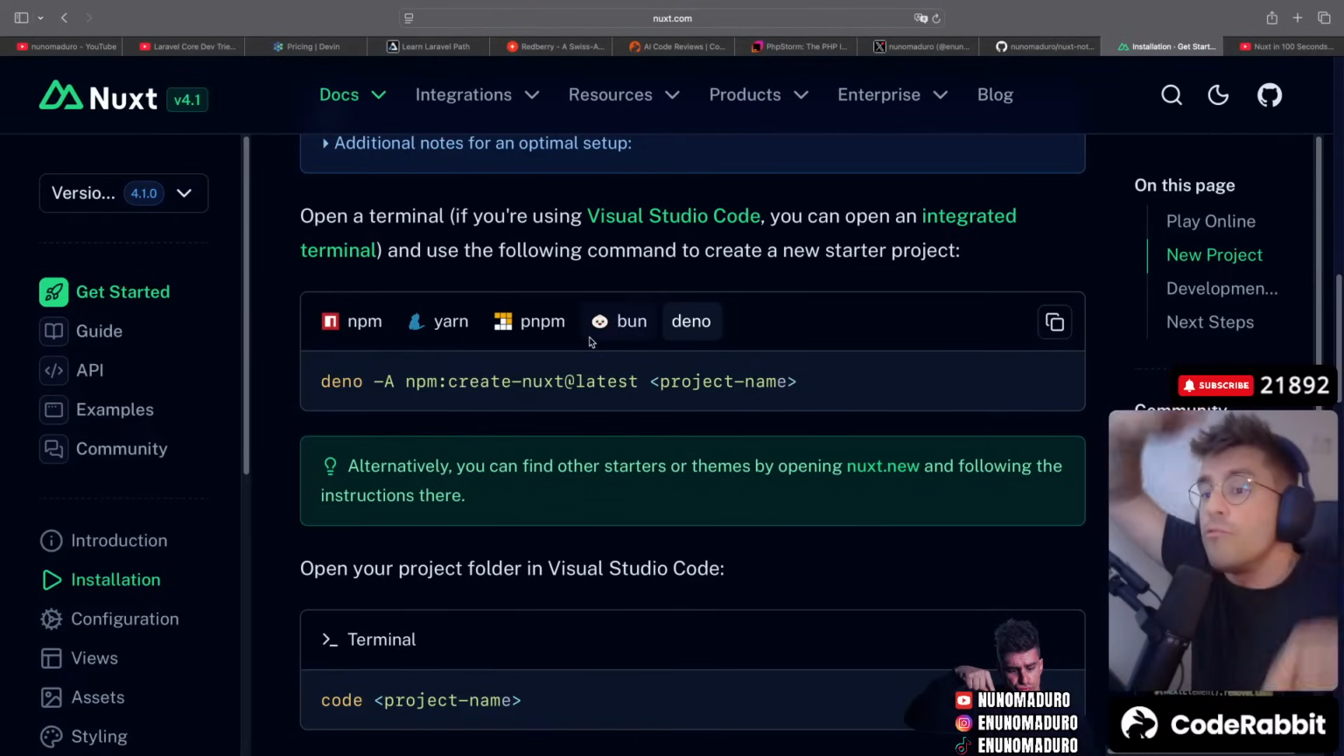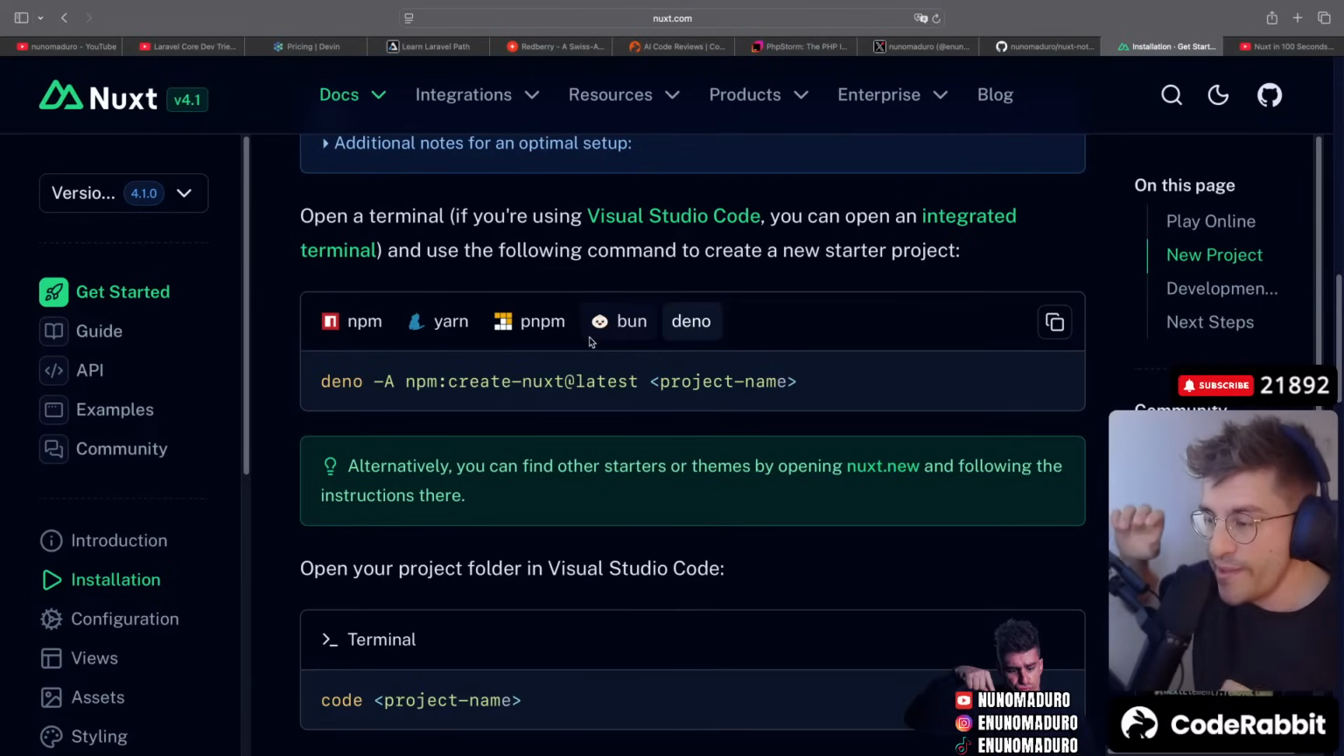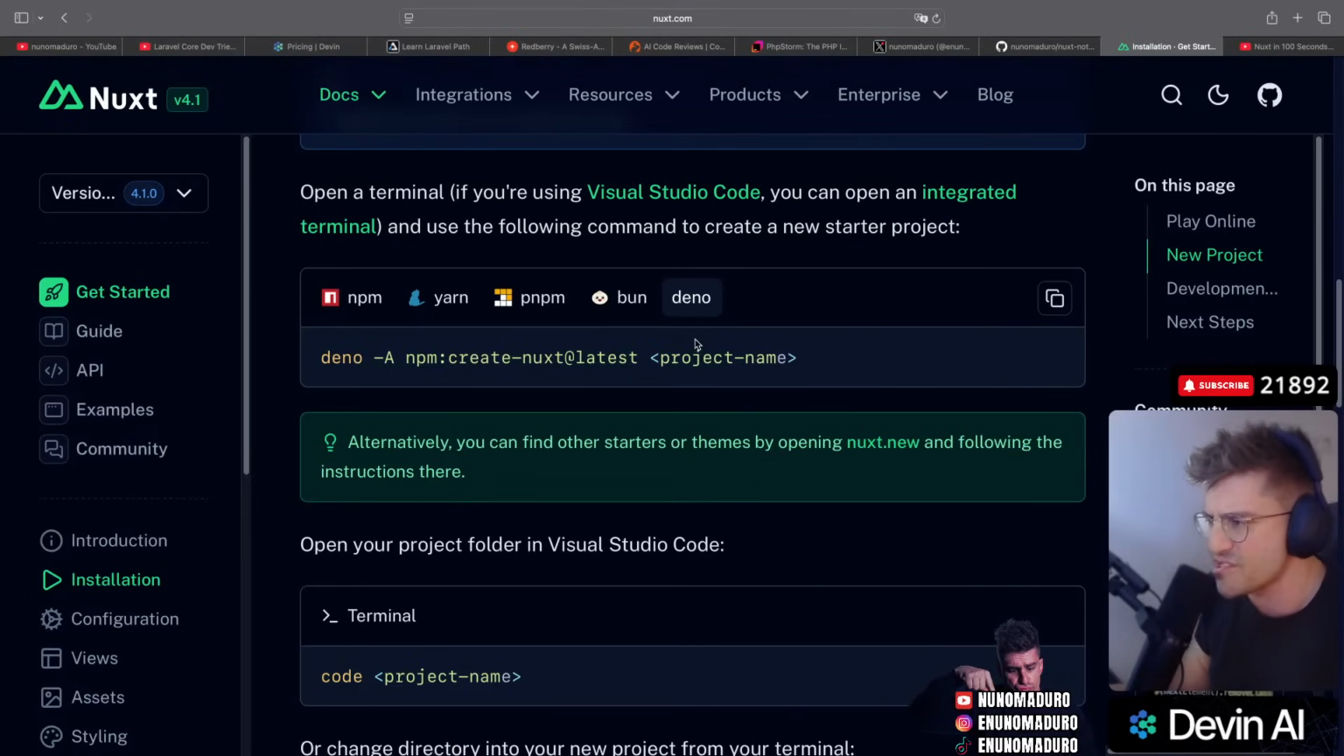Write in the chat right now, which package manager do you use for JavaScript? Do you use npm? Do you use Yarn? Do you use pnpm? Or do you use Bun? Or Deno? This is the first time I'm seeing Deno.